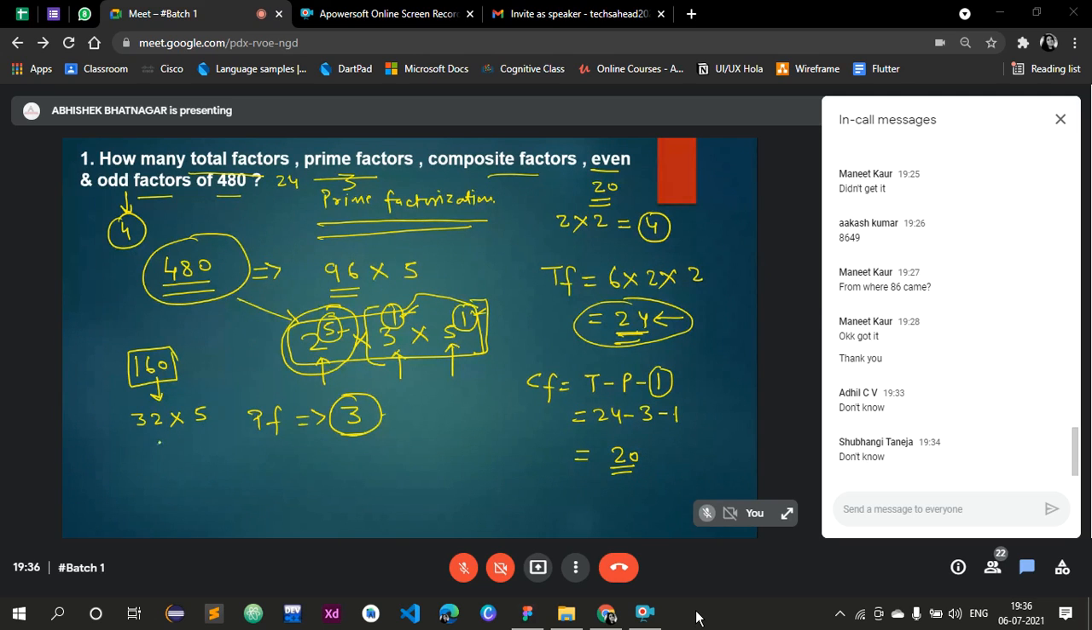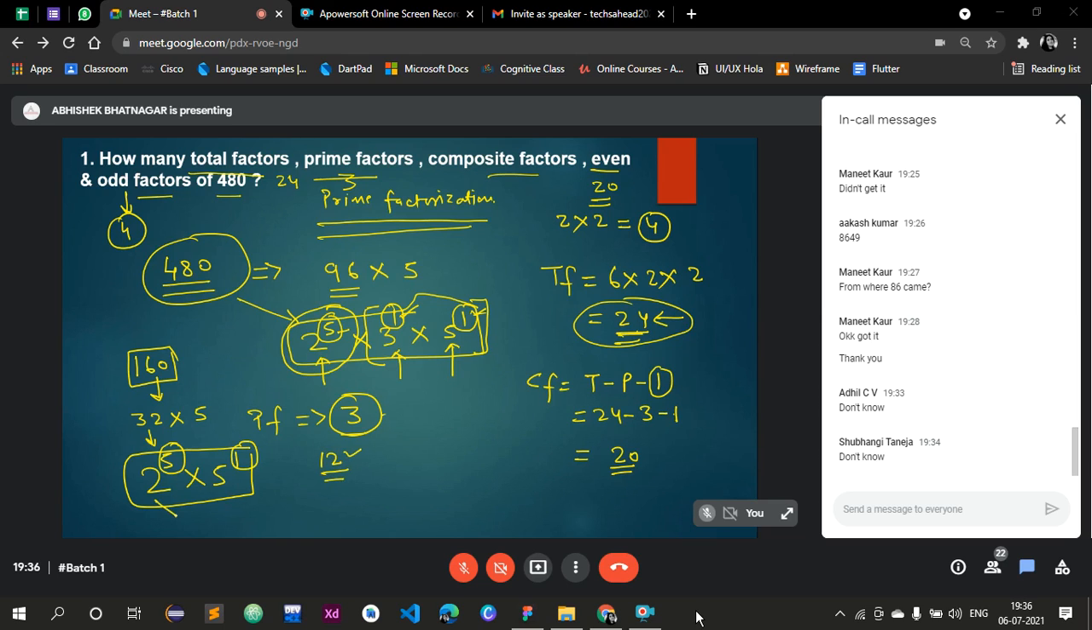Sir, 2 to the power 5 into 5. Yeah. So 32 is what? 2 to the power 5, and 5 is what? 5 to the power 1. Yeah, 12 will be the answer, sir. Now the total number of factors is 6 into 2. Definitely 12 factors are there.